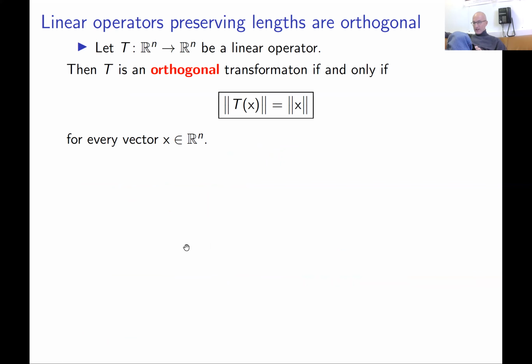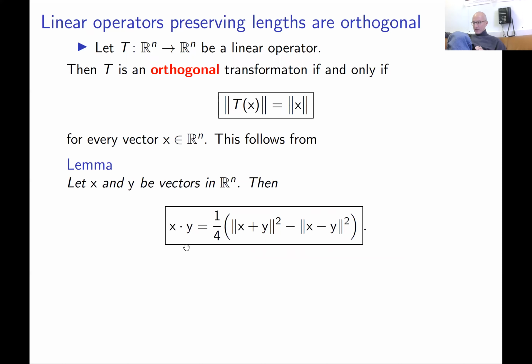which is a bit surprising, but this is not hard to prove. Let us prove this here. This follows from this lemma. If you take two vectors x and y in n-dimensional space, then the dot product between them can be expressed by this formula using only lengths of vectors. x dot y is 1/4 of (x plus y dot x plus y minus x minus y dot x minus y).